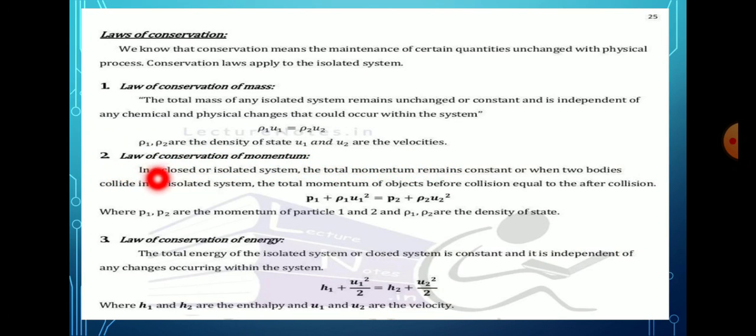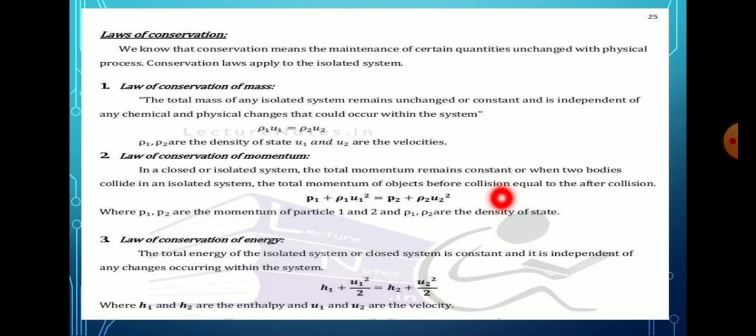The next is the law of conservation of momentum. We know the definition of momentum, that is P is equal to mass into velocity. It is a product of mass and velocity. In a closed or isolated system, the total momentum remains constant when two bodies collide. The total momentum of the objects before collision is equal to that after collision.